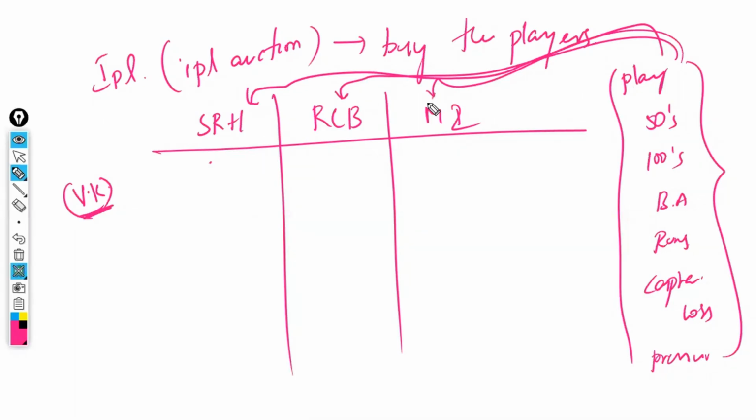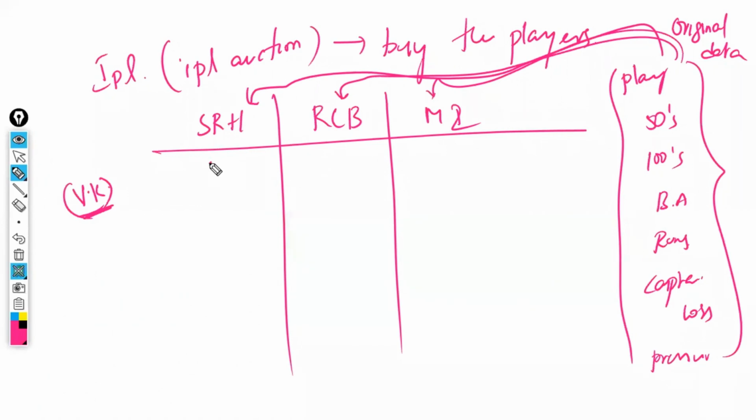How we are going to think, that is your choice. That is person to person; they will think in different ways. One person will think one way, another person will think another way. But the data is the same. Whatever the original data is, it was the same for all the teams.